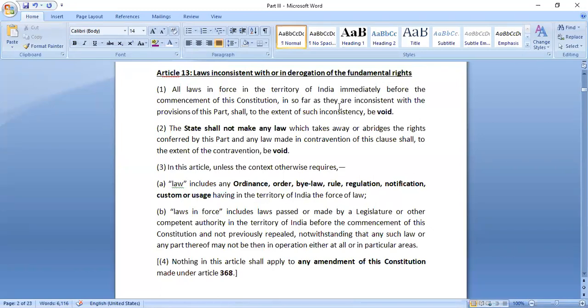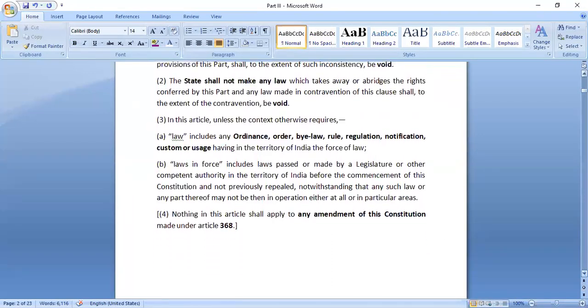Now, there are three important things that you should know. Firstly, it says what? The laws that were applicable before independence, what all things would be void under that. Then it says laws that are made after the constitution came, what all would be void. And it says that laws in force includes laws made or passed by parliament or any competent authority before commencement of this constitution and not previously repealed.